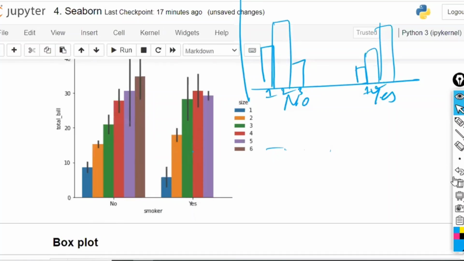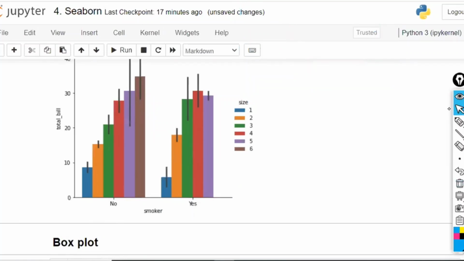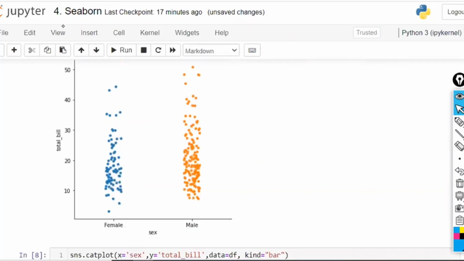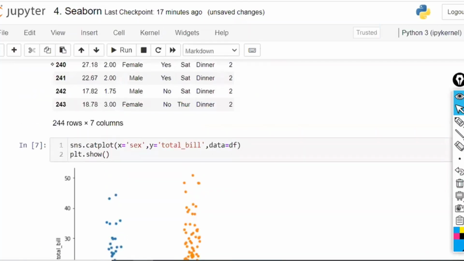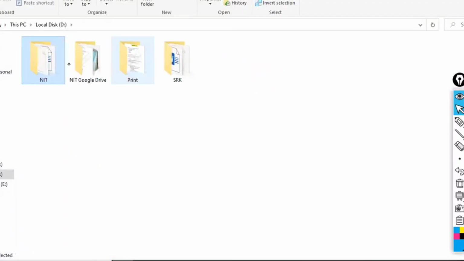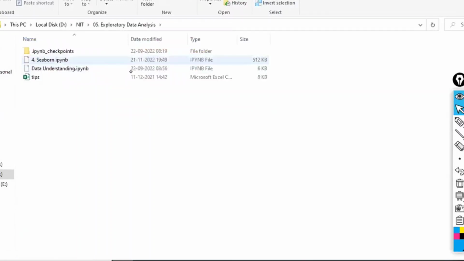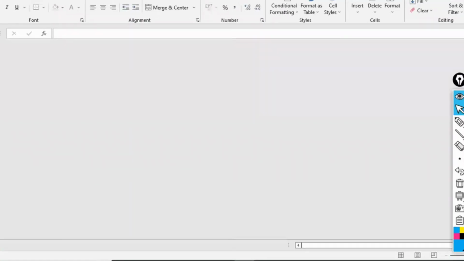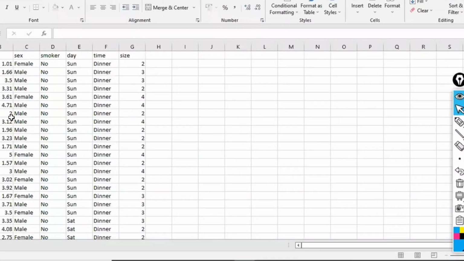Now, here with this much data, 244 records, you are not able to observe clearly. So what I am going to do is, just in front of you, I am opening the Seaborn exploratory data analysis. Within that, whatever data set is there, total 244 records are there. For 244 records, I am getting confused. So I am going to work only on a small data set. In front of you, I am going to remove all the records.